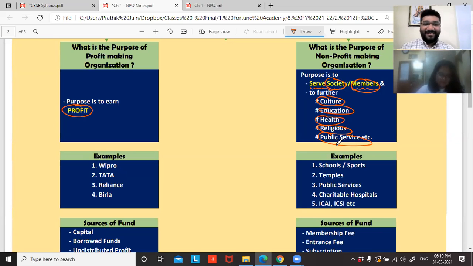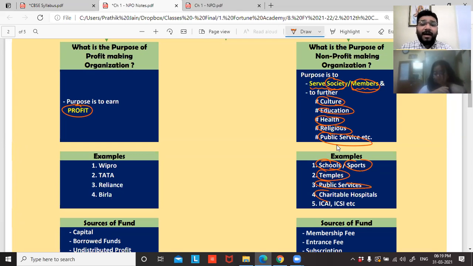Now, examples for a not-for-profit making organization: schools, sports. I want to form an organization where I give sports training at nil cost or at a lower cost. I would not form a partnership concern. I would form a trust or a society.